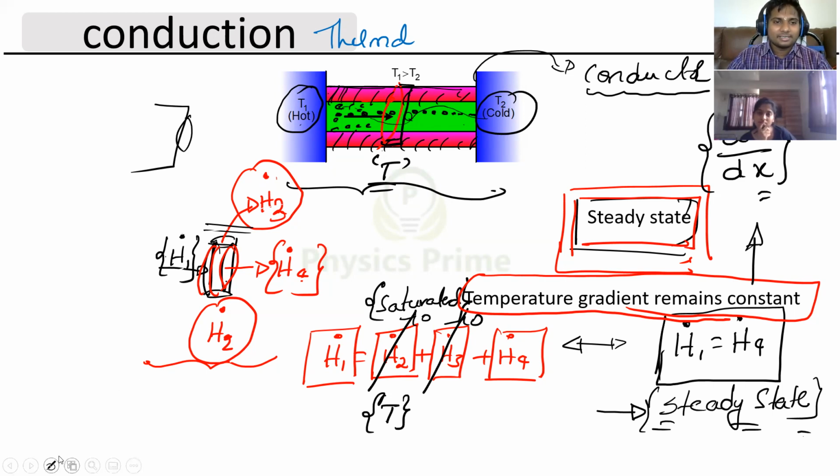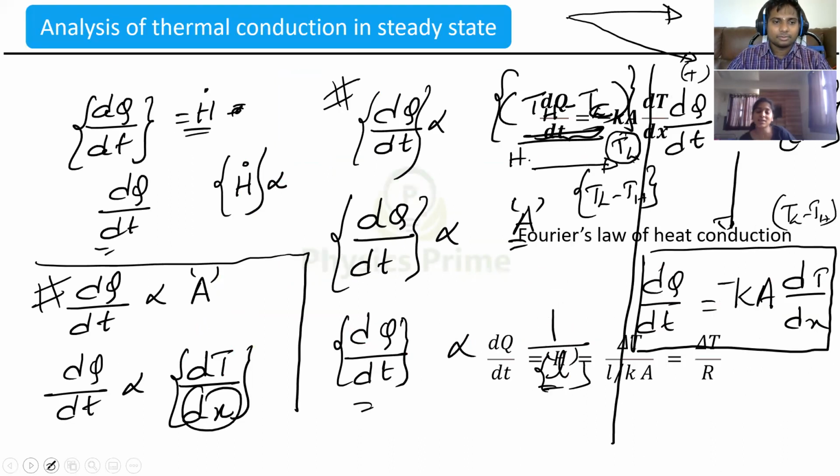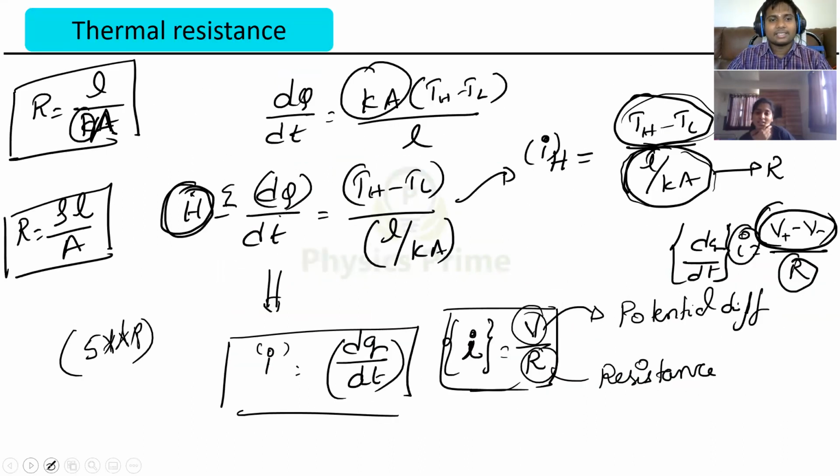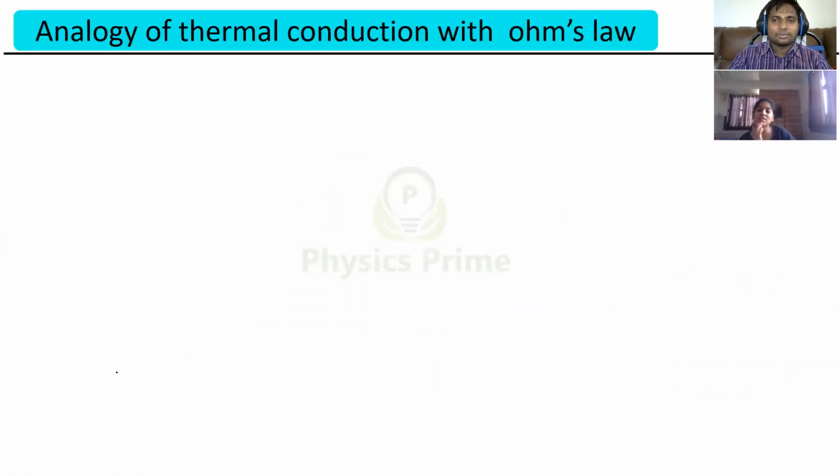Insulators do not have free electrons, so metals generally conduct electricity at a higher pace than insulators. That is why materials that conduct electricity also conduct heat, because of the free electrons. And resistance is also related.